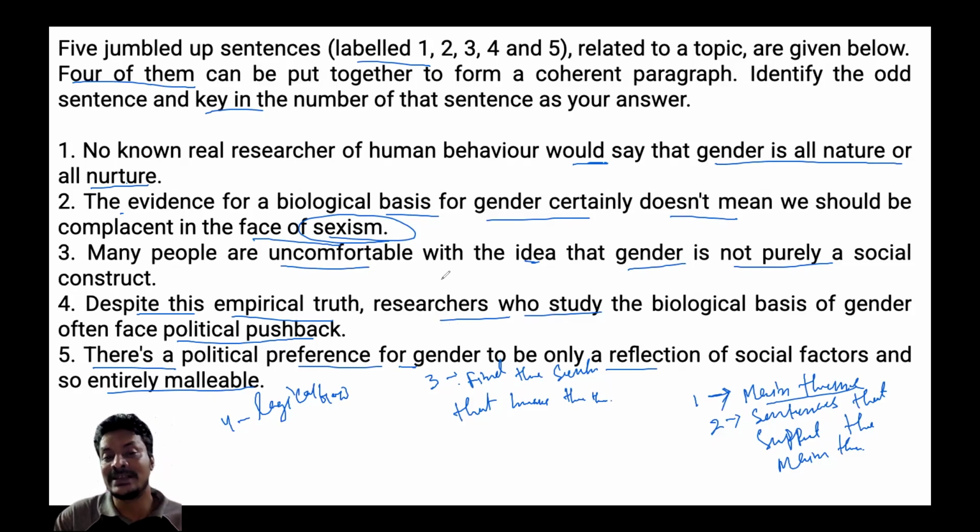Out of five sentences, four are talking about what? If you see, option one, option three, option four and option five, these all talk about what? Biological. These talk about what? One, three, four, and five.